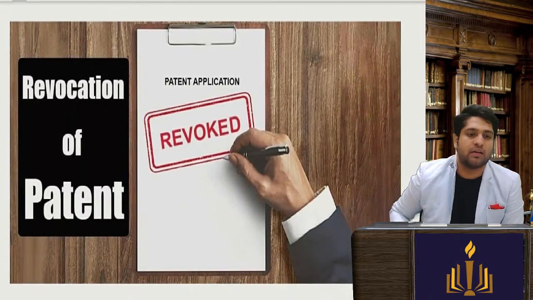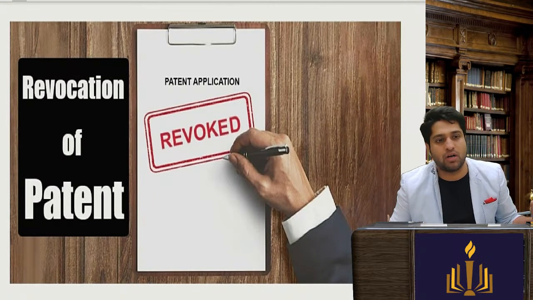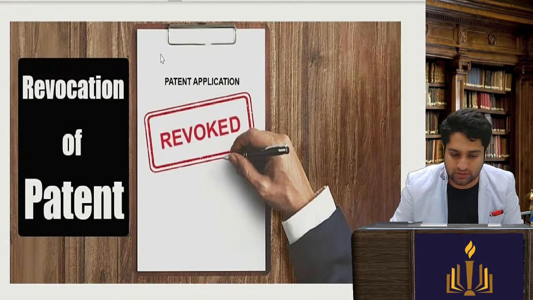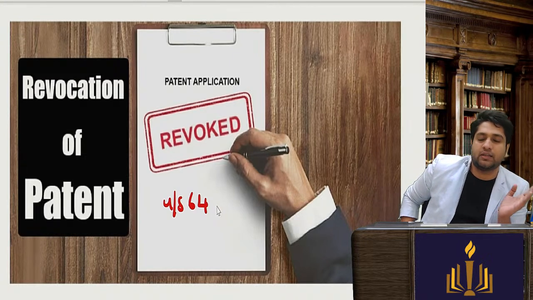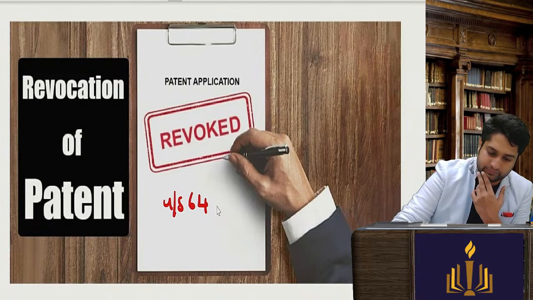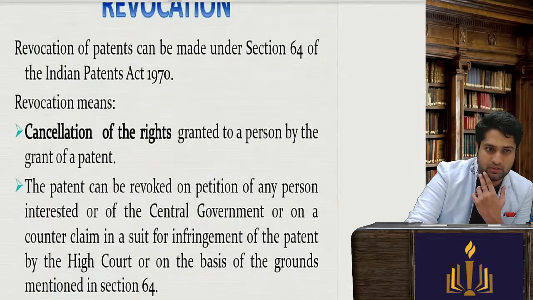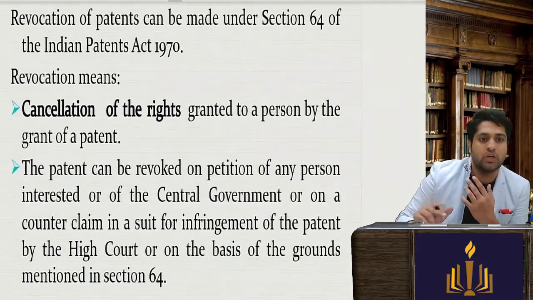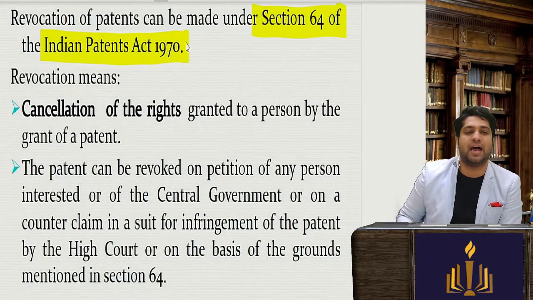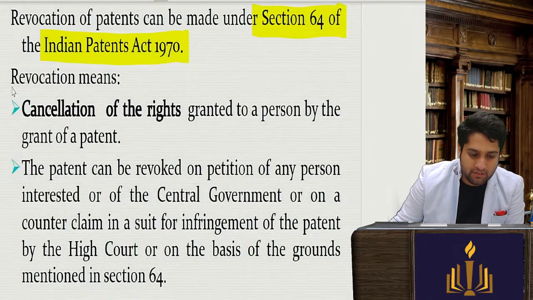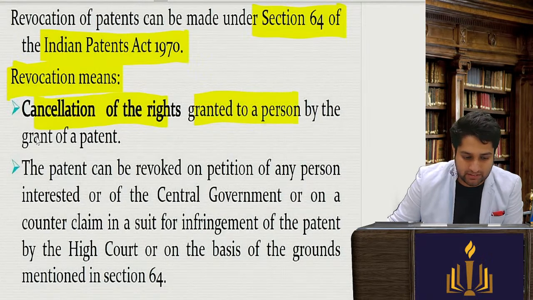Let's see. Now we are doing section number 64. Very, very important, revocation of patents. This I think you should know the section number also. Section 64. Sections 60 to 64 are all very important. So what do you mean by revocation? Revocation is covered under section 64 of the Indian Patents Act 1970. Revocation means cancellation of the rights granted to a person by the grant of patents.